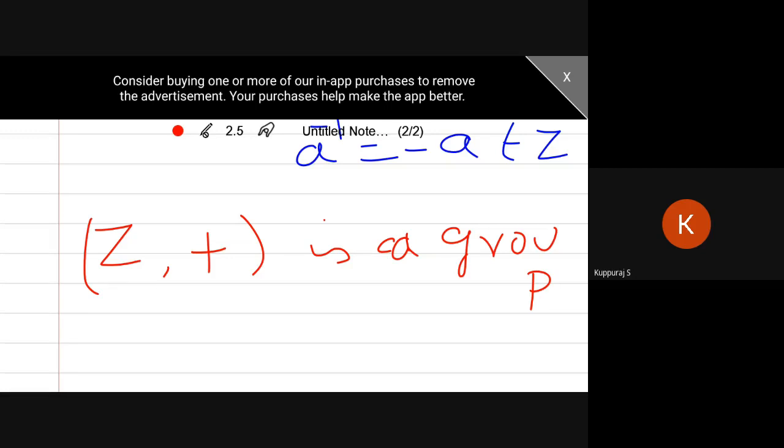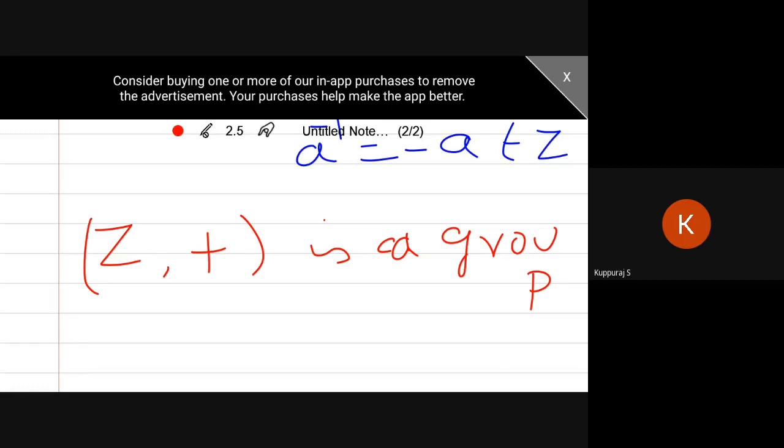This is called associative. Identity axiom means if you choose any element from the given set and apply the operation with a fixed element E in the set, the resultant is the first element. This is called the identity axiom. You have to verify whether E belongs to the given set or not. Similarly, inverse axiom: if you choose any element in the given set, there exists an element A inverse in the set, such that when you apply the operation the result is the identity element.